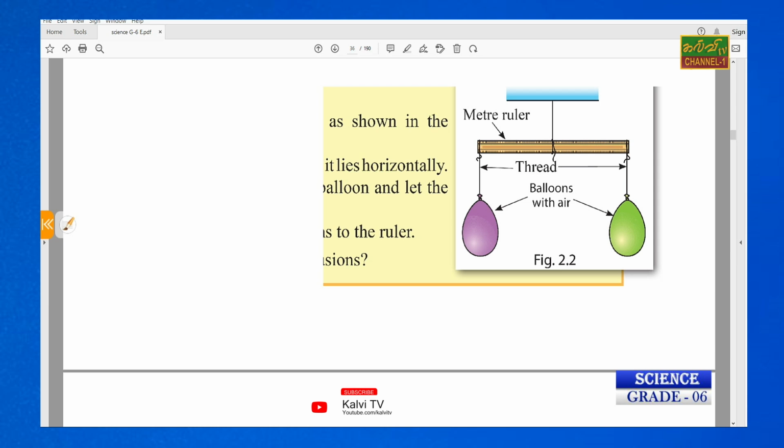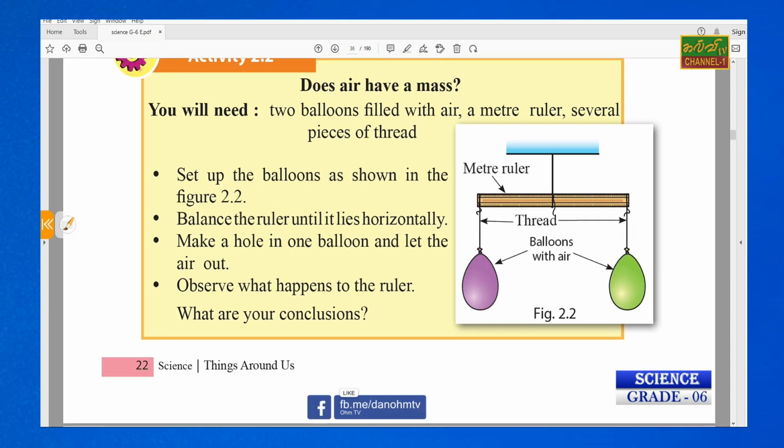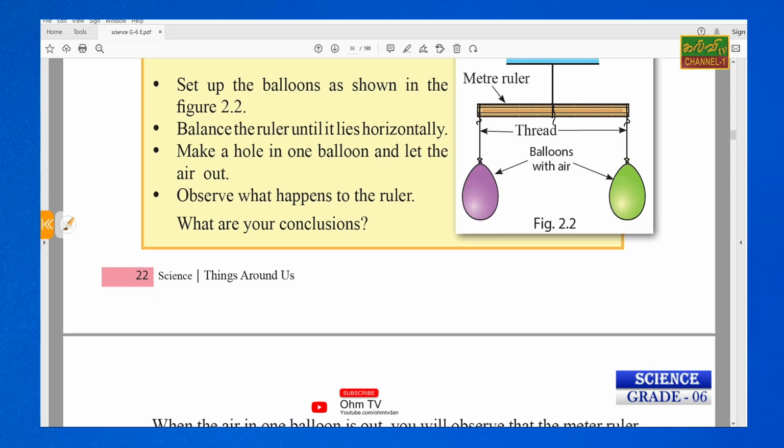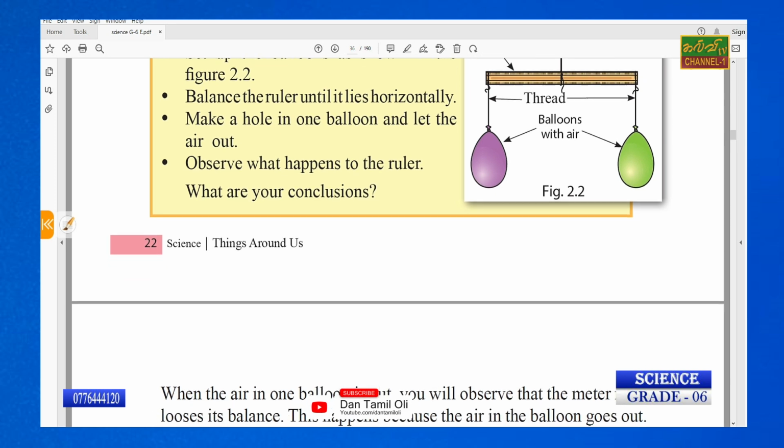Now see, does air have a mass? You will need two balloons filled with air, a meter ruler. Set up the balloons as shown in figure 2.2. Balance the ruler until it lies horizontally. It lies means you keep it in the horizontal direction until it balances. Make a hole in one balloon and let the air out. Observe what happened to the ruler.